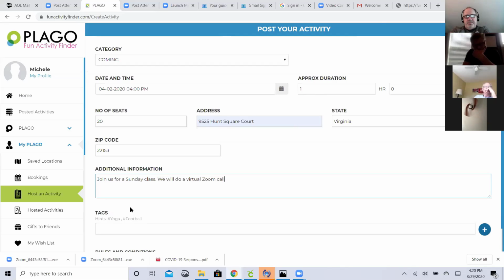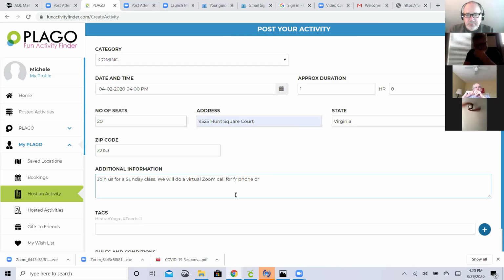I would actually tell people it's for your phone or computer, because people who don't know Zoom might wonder what that's about.